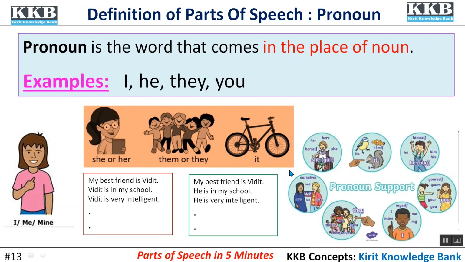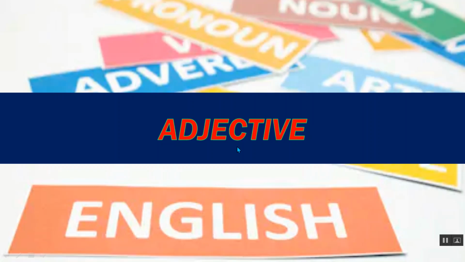I have an example. There is written, my best friend is Vidit. Vidit is in my school. Vidit is very intelligent. Instead of repeating Vidit in every sentence, we can use: my best friend is Vidit. He is in my school. He is very intelligent.